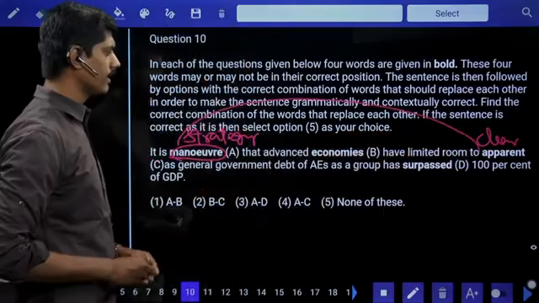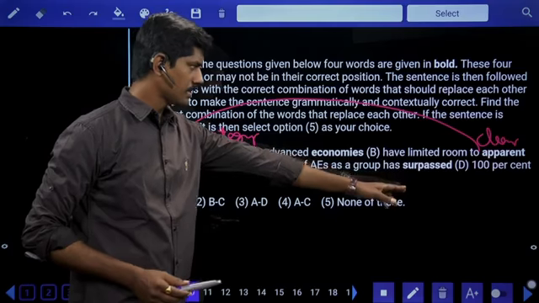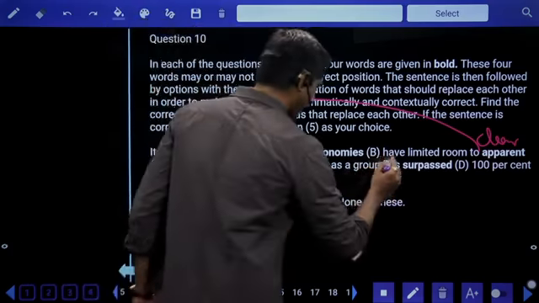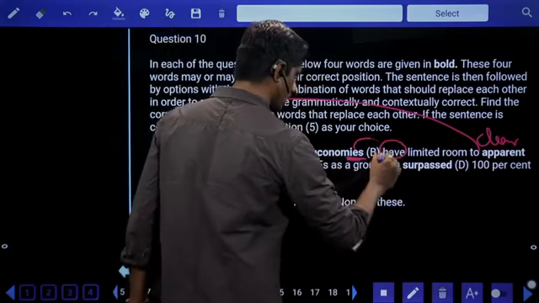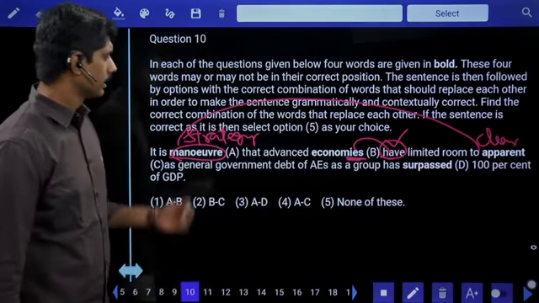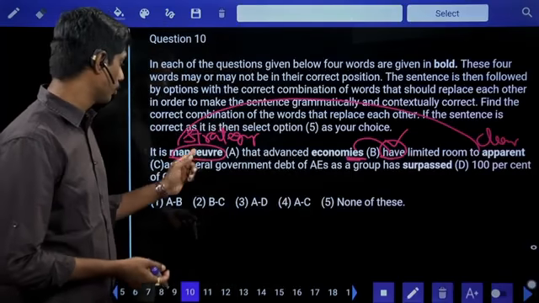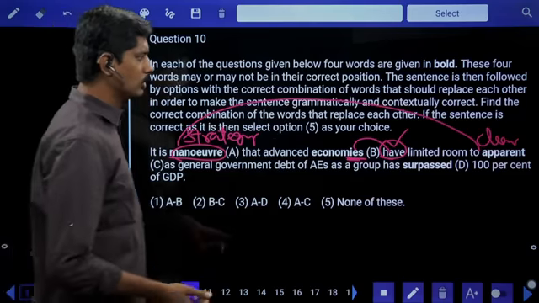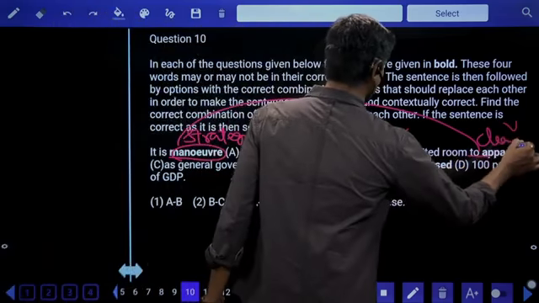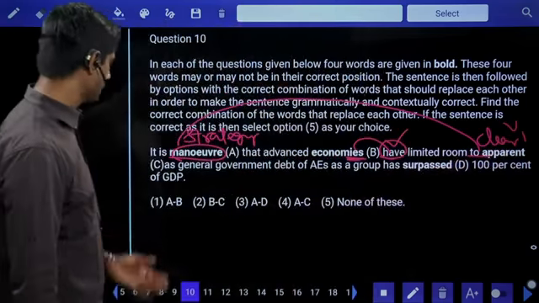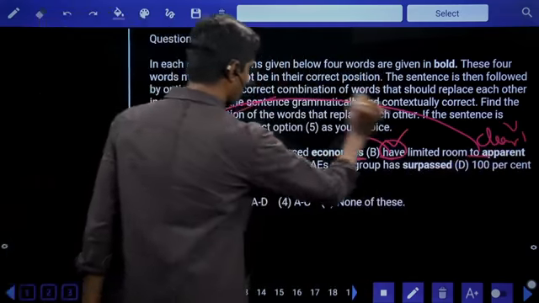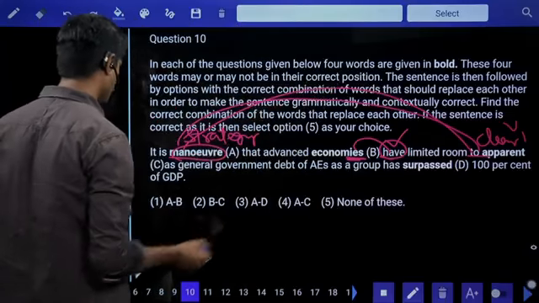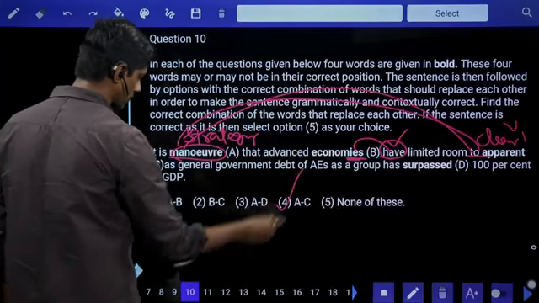It is apparent that the advanced economies, advanced surpassed cannot come, advanced maneuver may not come because maneuver is singular and have is plural, economy is plural, so no problem with the economies. That advanced economies have limited room to maneuver. Maneuver is nothing but it is a noun and verb both. So here after to, V1 is needed and apparent is an adjective. Adjective is not possible. Hence A and C. Apparent should come here. Maneuver should go there. Fourth option is the right answer.